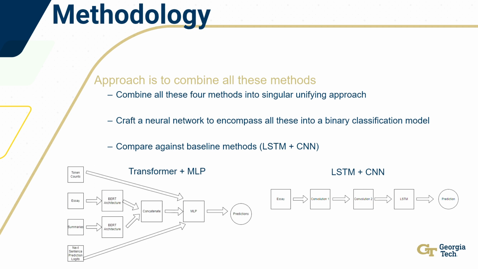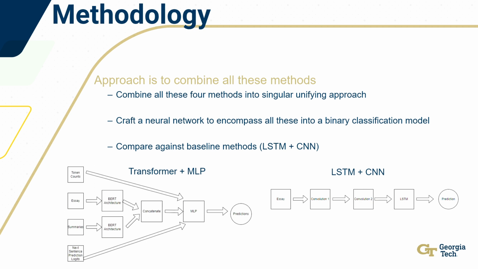I created diagrams at the bottom here. The left one is my network. You can see the essay and the summaries get passed through a BERT architecture because they are text, and they are concatenated along with the token counts and the next sentence prediction logits. These are then passed into a multi-layer perceptron feed-forward network, and at the very end it's squashed with a sigmoid activation function where the output is put between 0 and 1 for our classes.